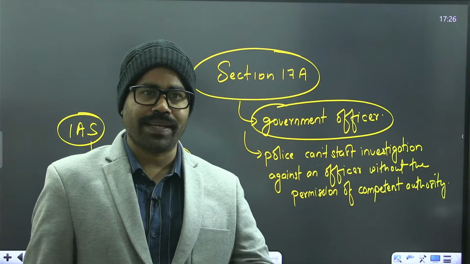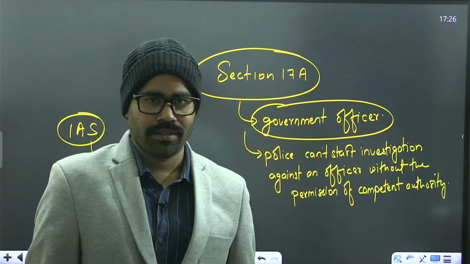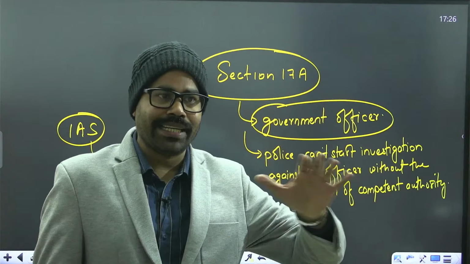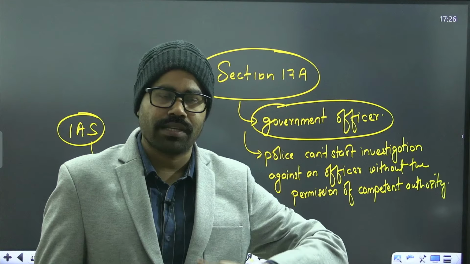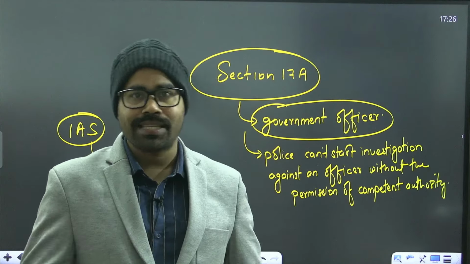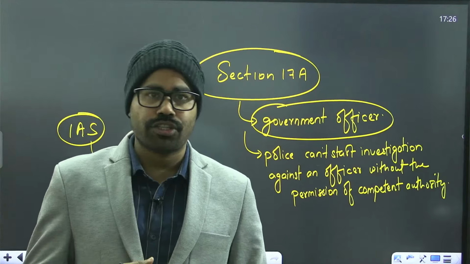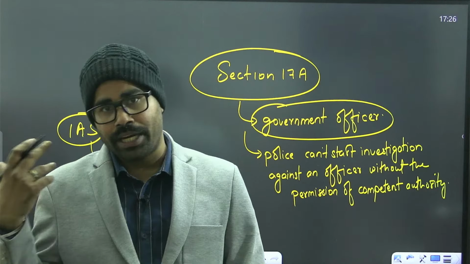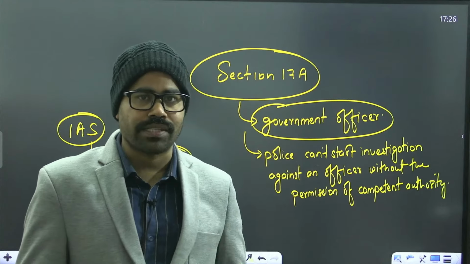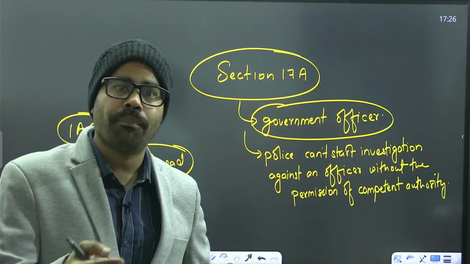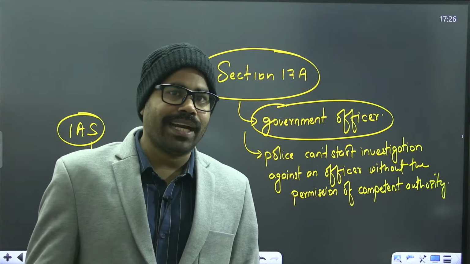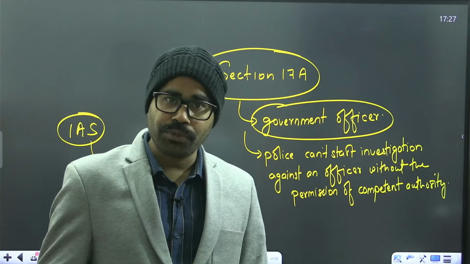Suppose someone has been caught red-handed doing some crime, then it is a different matter. Like someone is directly taking a bribe in front of the police officer, then they can take action. But other than that, on simply some information or intelligence, they cannot start a case against that IAS officer without the permission of the competent authority. Now, in case of an IAS officer, who will be that competent authority? It will be the union government.